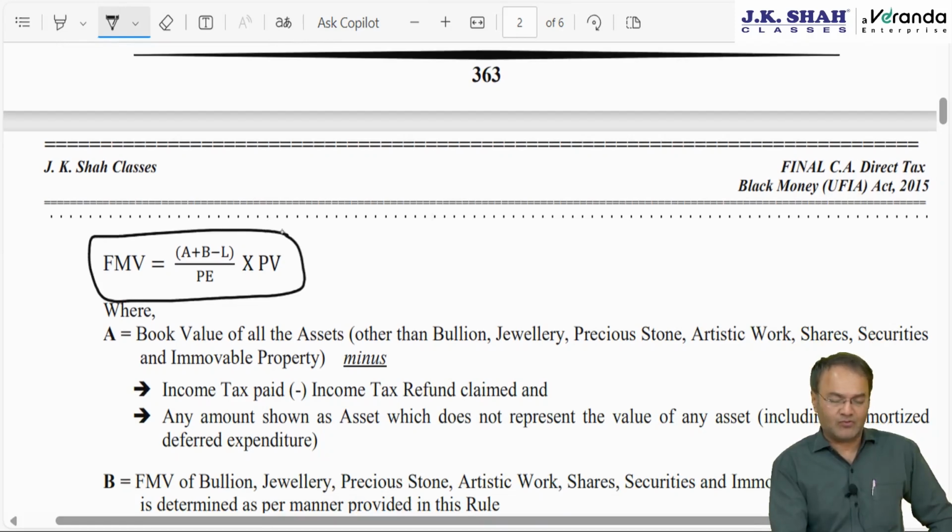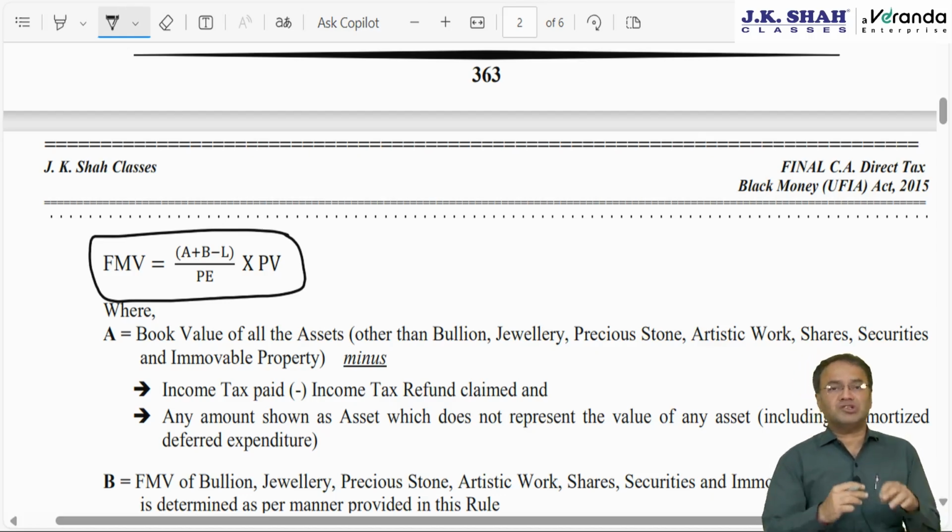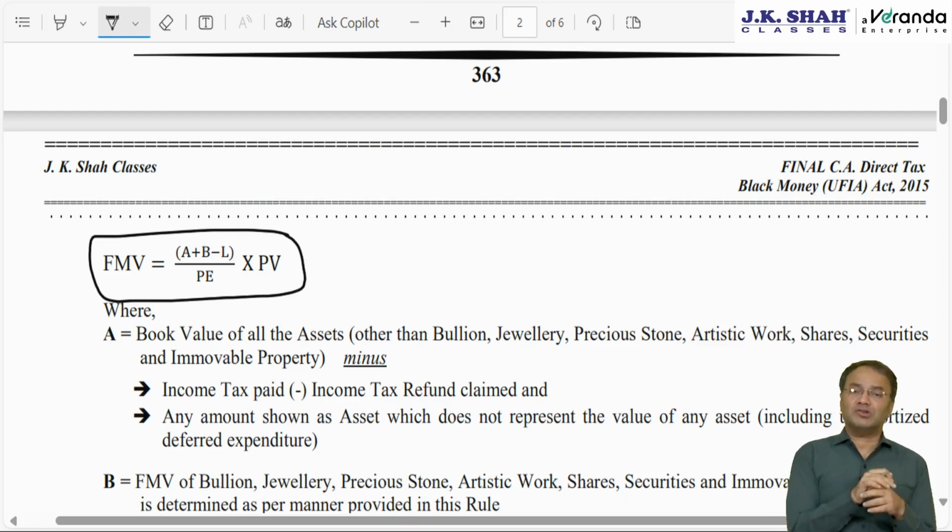Everywhere it will be cost or FMV, whichever is higher, but FMV may have to be computed differently. FMV here will be based on formula A plus B minus L divided by PE multiplied by PV. This same concept was there in assessment of charitable trust chapter. Towards the end of charitable trust chapter, there was one concept of accreted income, tax on accreted income, which was also called as exit tax.